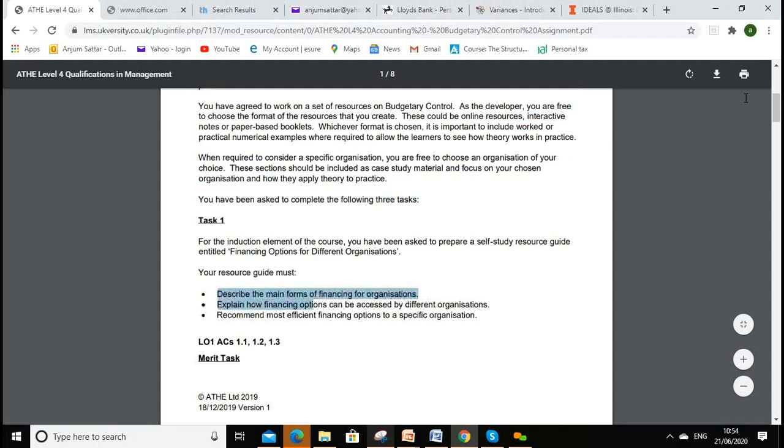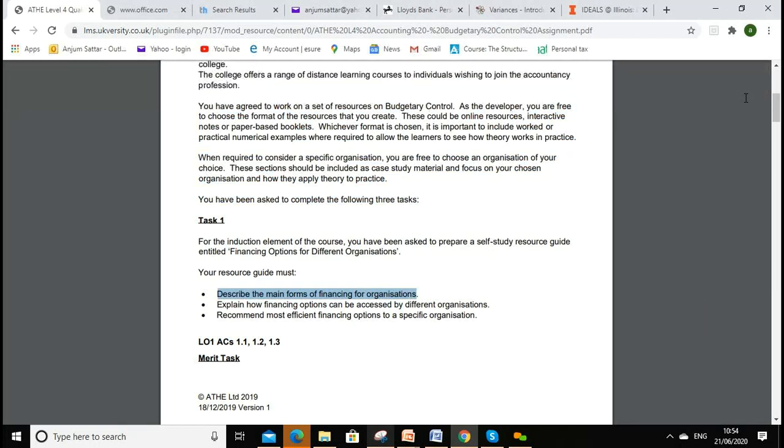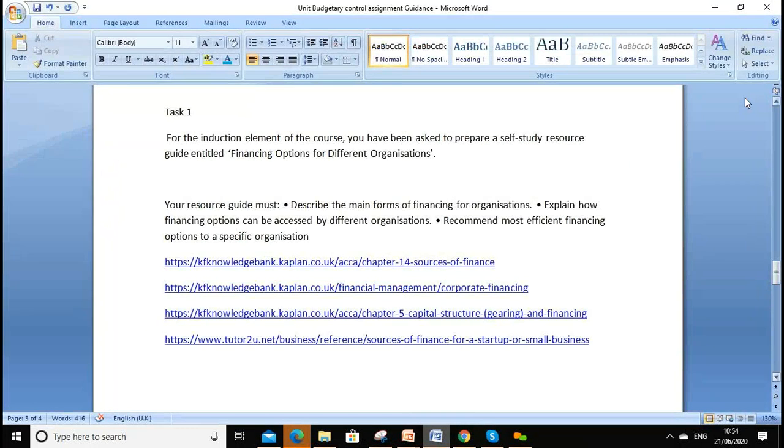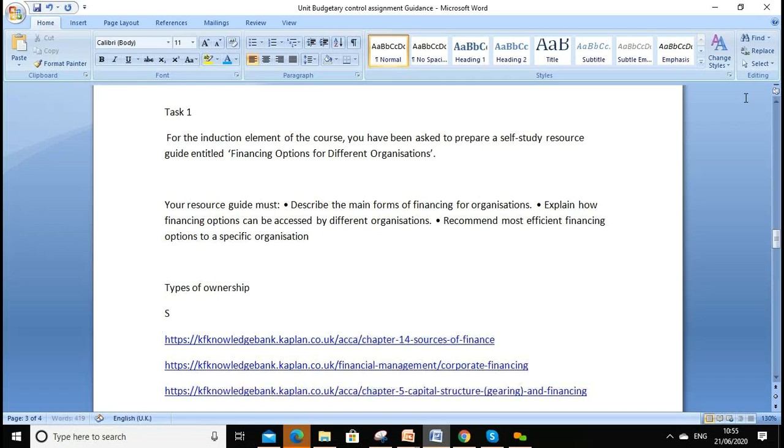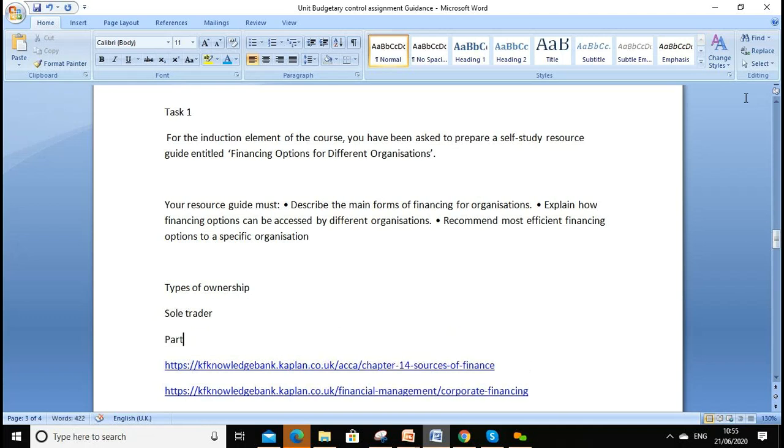Task one, we have to describe the main forms of financing for organizations. So first of all, it is always good to give a little bit on types of ownership. The first heading can be types of ownership, like sole trader, partnership, and limited company.